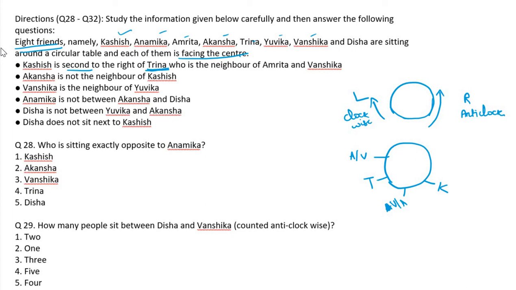Neighbor only is given, right or left is not given. So further if we know, we can cut it. And then Vanshika is the neighbor of Yuvika. So Vanshika must be here. Here it is Yuvika. This is Amrita. Okay.